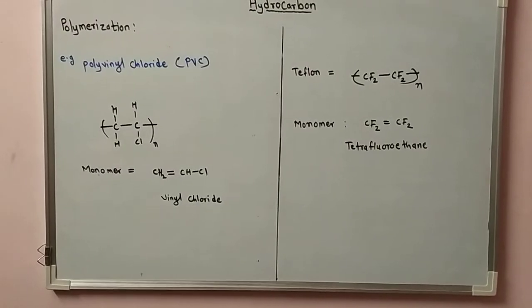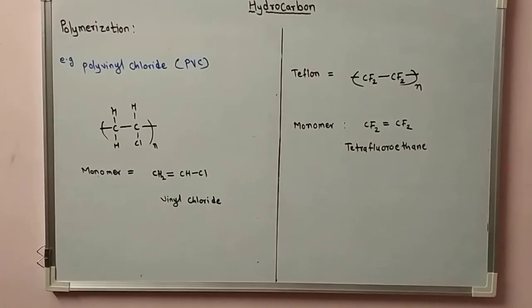Let's see another example of a polymer, polyvinyl chloride, PVC. The structure for this is -(CH2-CHCl)- in brackets, n times. So this is the polymer and it is formed by the polymerization process.